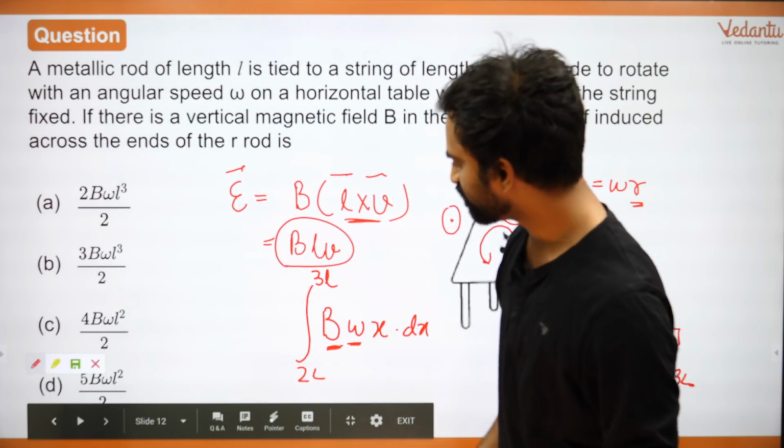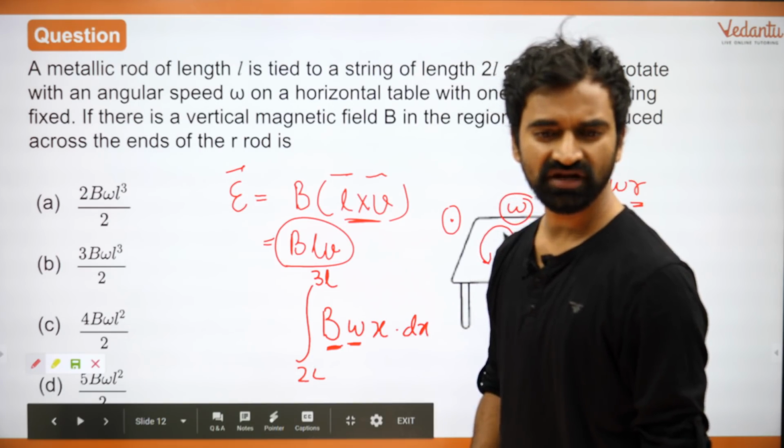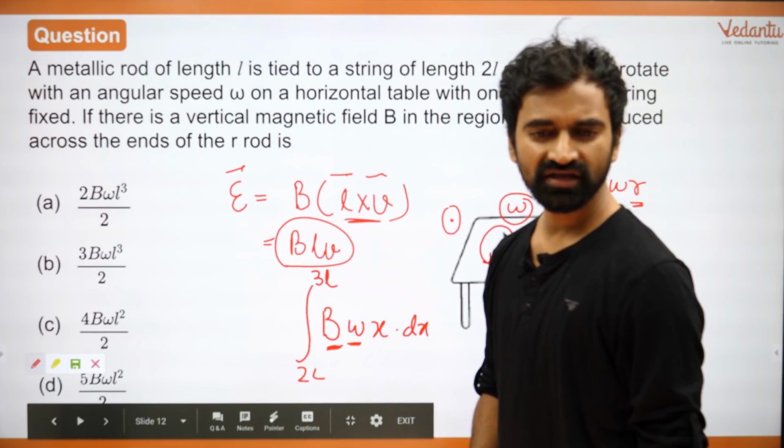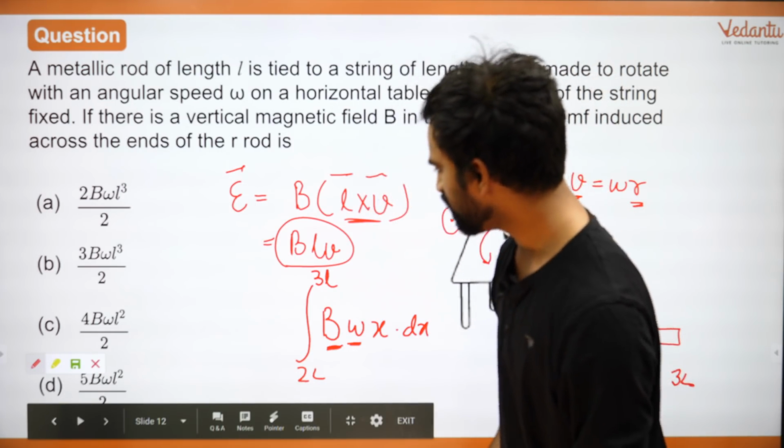When you integrate this, what will you get? What is the right answer? I don't know the right answer. D. Some people are saying C. Why is velocity changing? Okay, I will answer that. D. Are you sure?